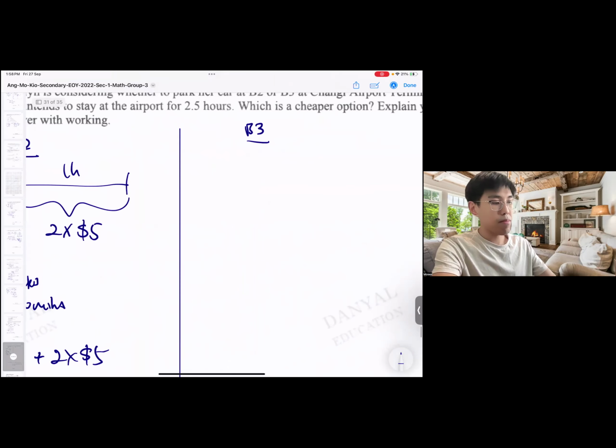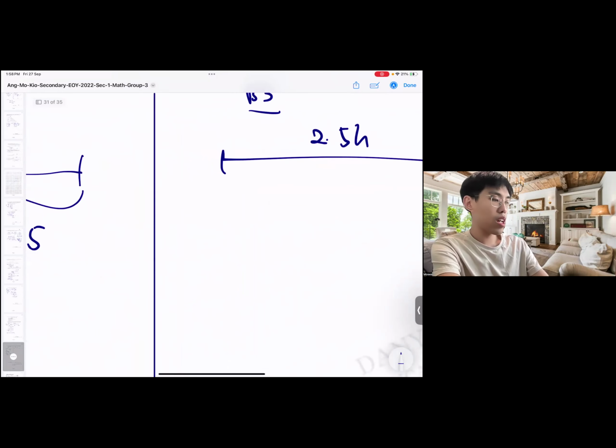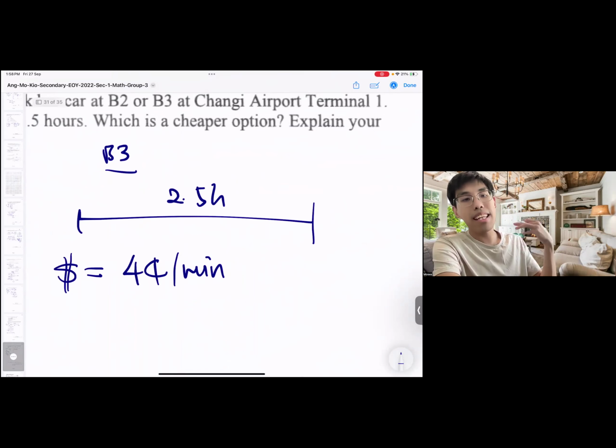For B3, it's even more straightforward because it's 2.5 hours straight at 4 cents per minute. So the fee will be, because we know that it's 4 cents per minute, how many minutes are there in 2.5 hours? So we can do a quick conversion.